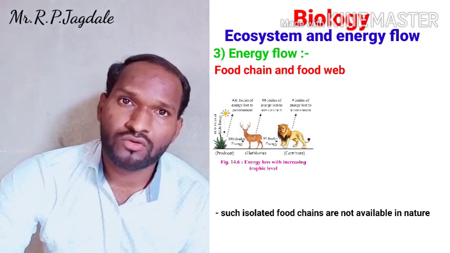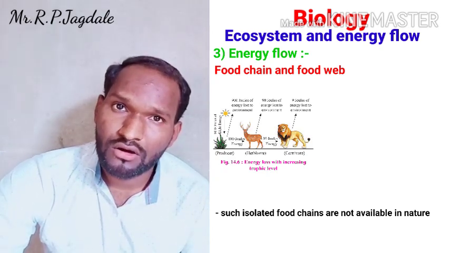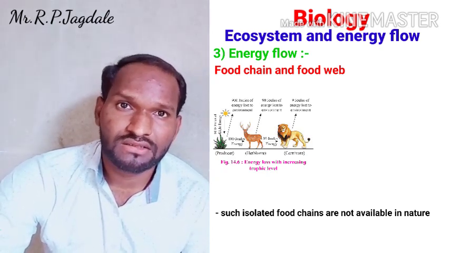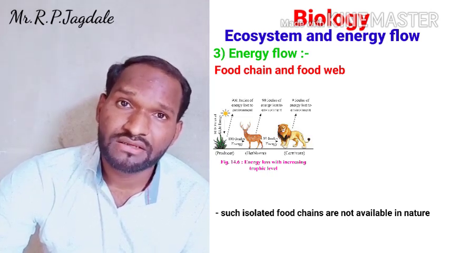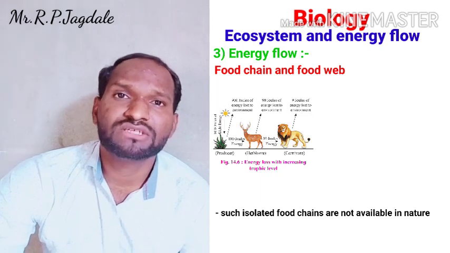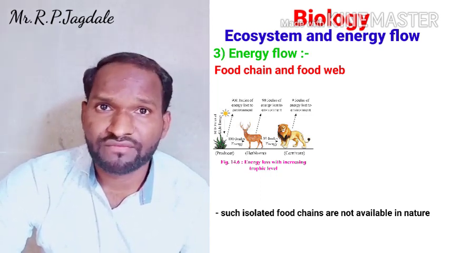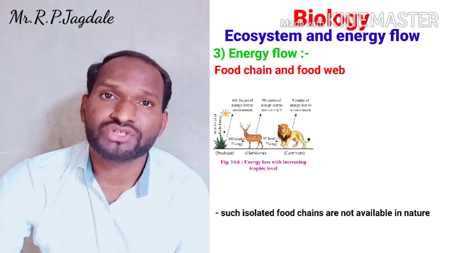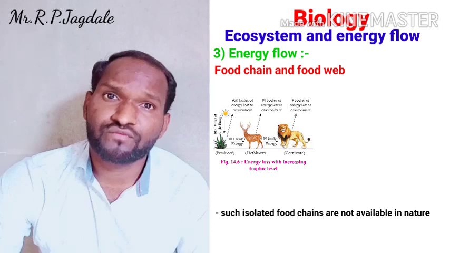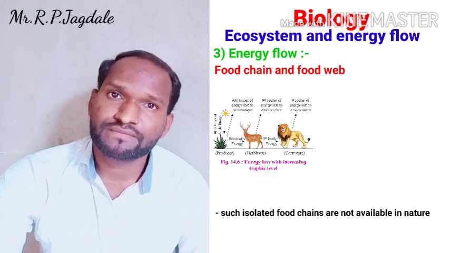If no goats are there, lions cannot survive. Or if no goats are there, grasses grow too much and dominate. Now the ecosystem is disturbed. So in a food chain, if one organism is eliminated, the entire food chain is going to be disturbed. So such types of food chains are not available in nature.